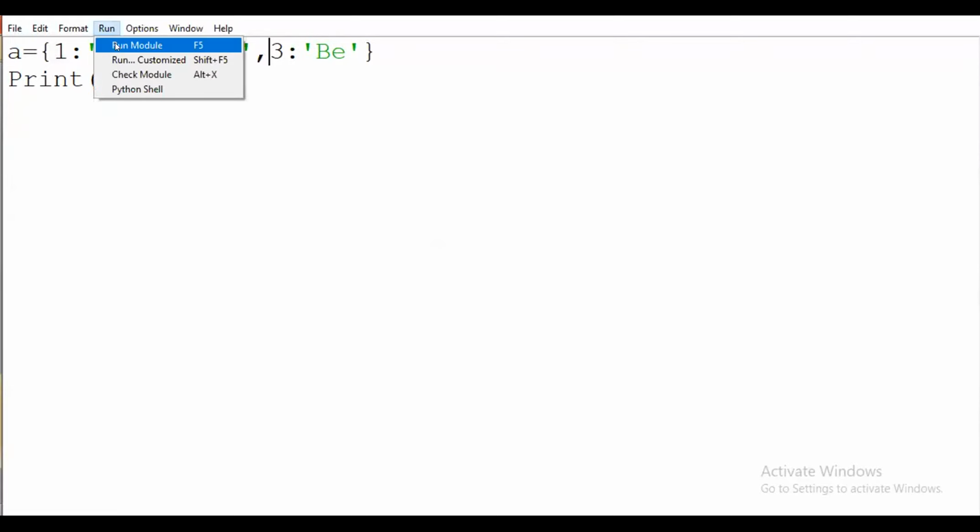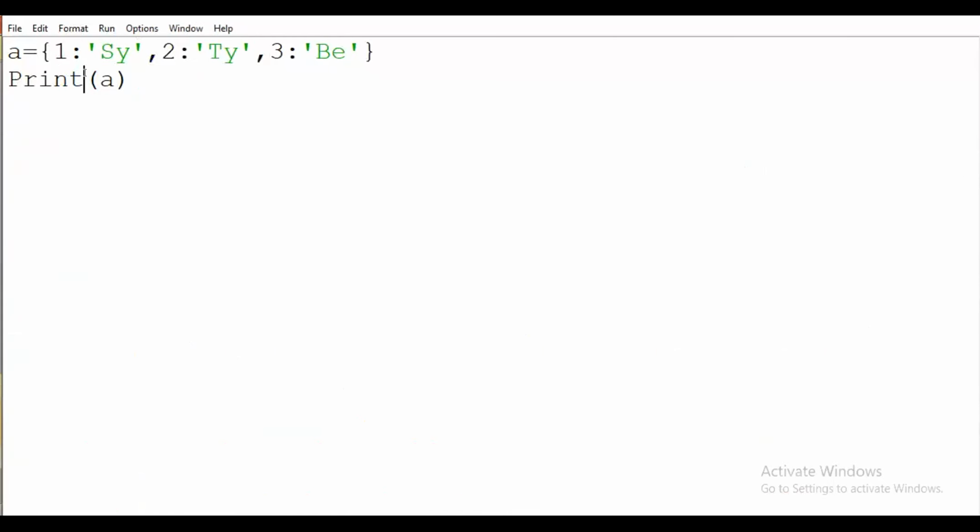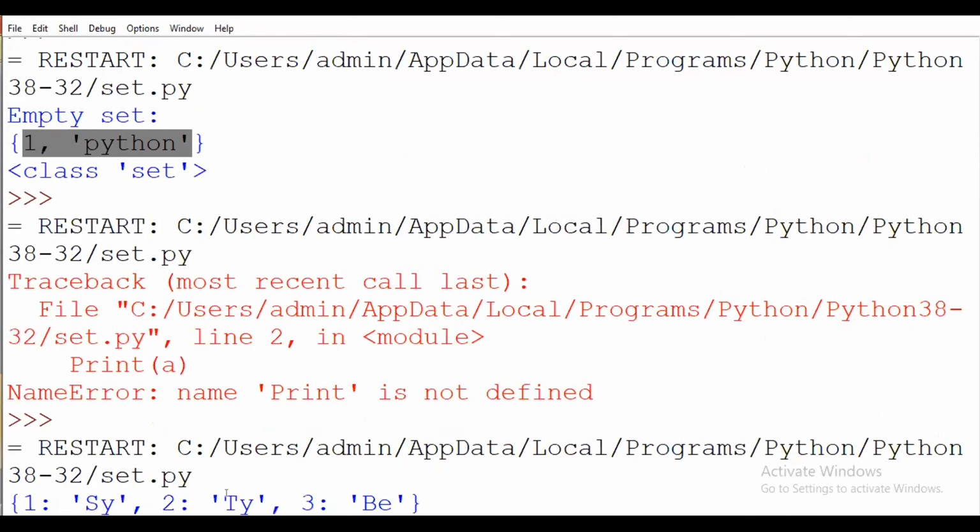Yes, I understand. It says print is not defined. So here I declared a simple dictionary with key value pairs. Now we will see one more example for a dictionary.